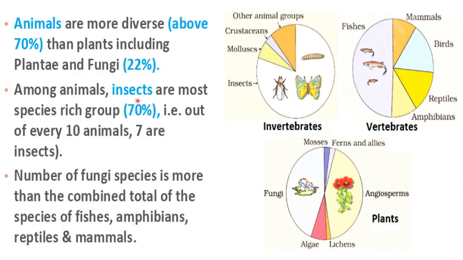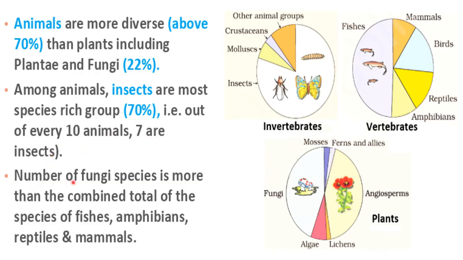That is insects. Insects contribute 70% of animal diversity. Among all the animal species, insects contribute 70%, right? 70% means out of every 10 animals, 7 are insects, right?